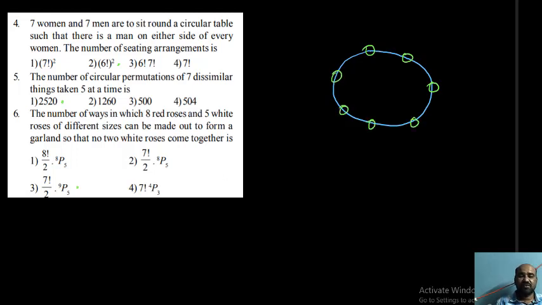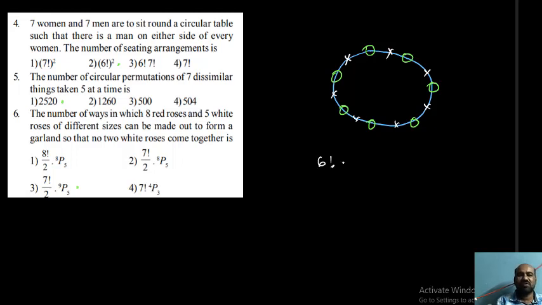After these 7 men take their places, in between them we will have 7 places for 7 women. Obviously this arrangement will satisfy the given conditions. First of all, we arrange all the 7 men around the table in (7 minus 1) factorial, that is 6 factorial ways.